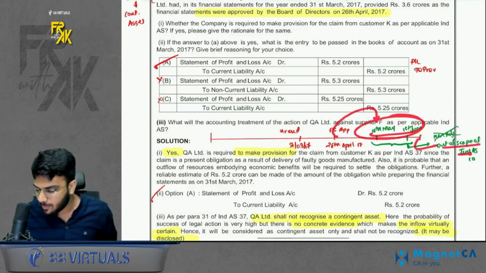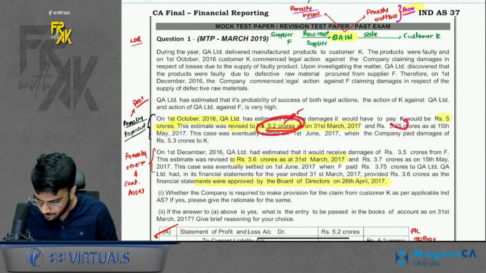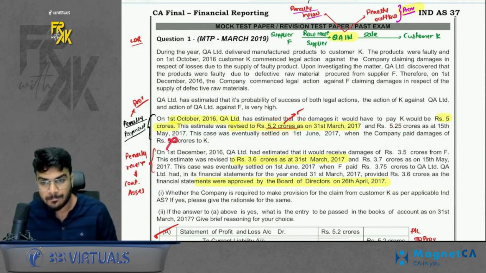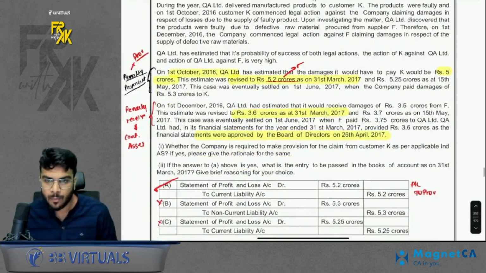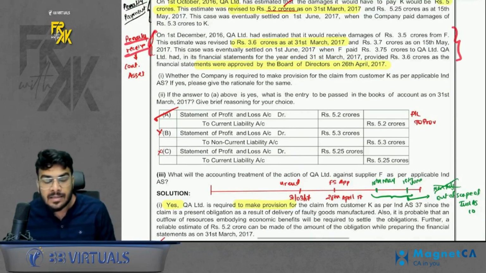They are out of the scope, so do not consider these events. So basically your provision amount will be 5.2. Ignore 5.25, ignore 5.3, because 5.25 and 5.3 are after the date of approval of FS. Then for the penalty received, in any phase, it is a contingent asset for us, so nothing to be done.